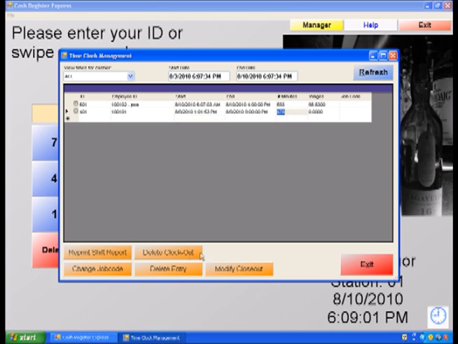Here we can also choose to reprint the shift report, change the job code for this employee's shift, delete the clockout, delete the entry, or modify the closeout. When done, select Exit.